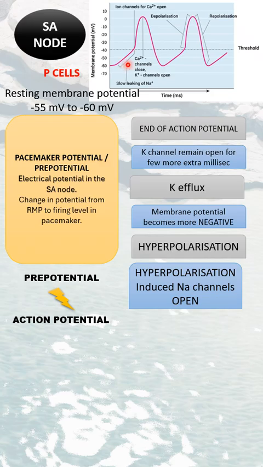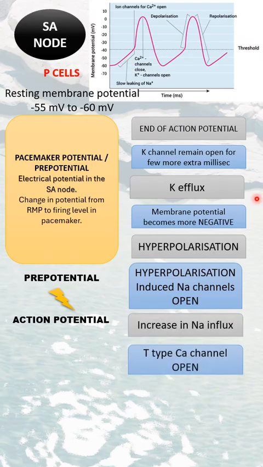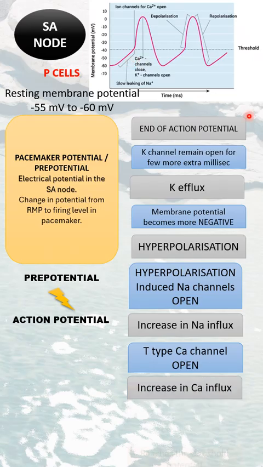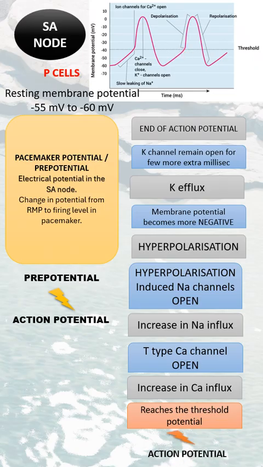This will slowly increase the positivity inside the cell, and this will trigger the opening of T type calcium channels. When calcium channels open, there will be more calcium influx into the cell, and the electropositivity slowly increases, and ultimately reaches the threshold potential. So this line is the threshold potential. Once it reaches the threshold potential, the action potential will be generated.